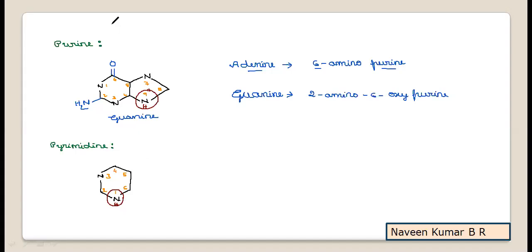So we know that the purine bases are adenine and guanine, which are common in both DNA and RNA nucleotides, whereas the pyrimidines are cytosine, thymine, and uracil, where cytosine is a common base. So the chemical name of cytosine we'll try to learn first. Cytosine is chemically known as 4-amino 2-oxypyrimidine.